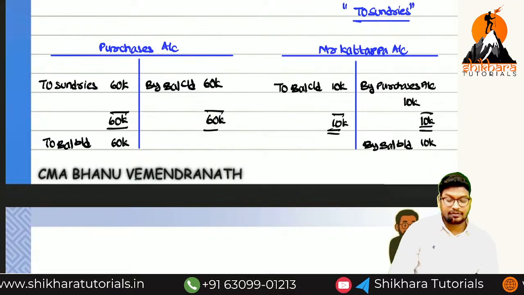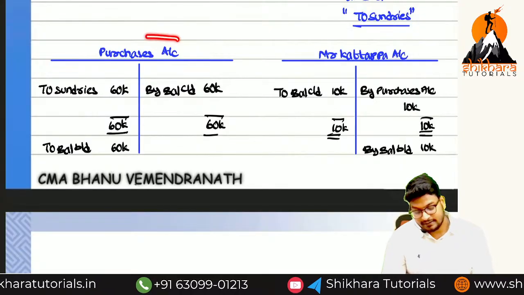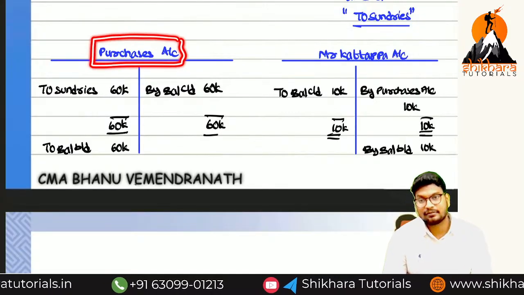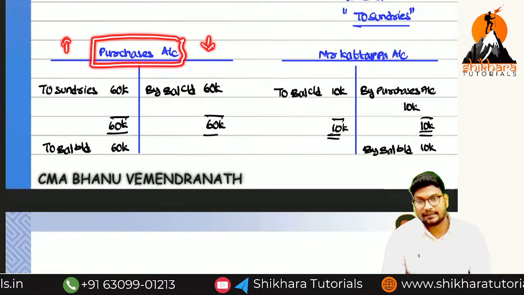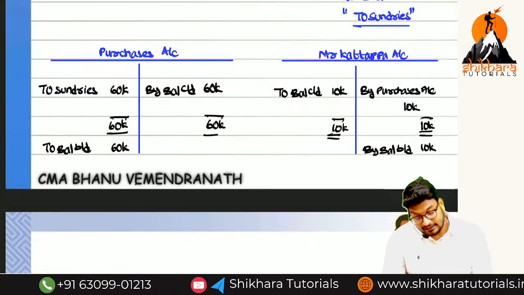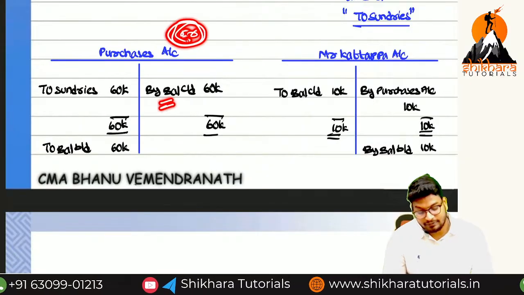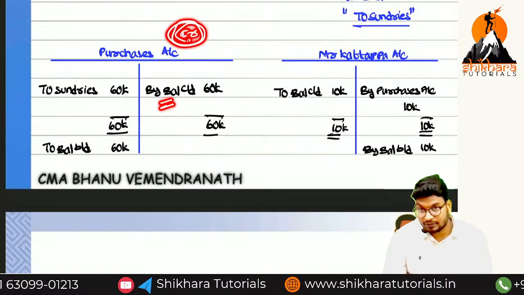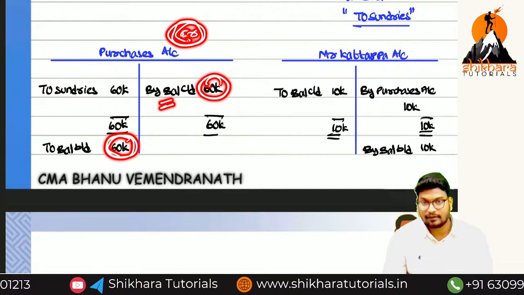Now observe this scenario, ma. Previously what we have discussed, this purchase account is showing which balance? Debit balance only na, because debit side is more and credit side is less. So for the debit balance, closing balance will be on the credit side and opening balance will be on the debit side.